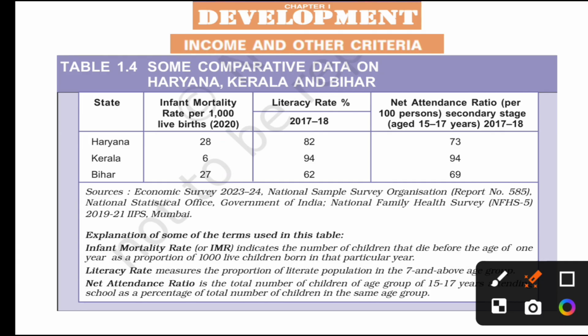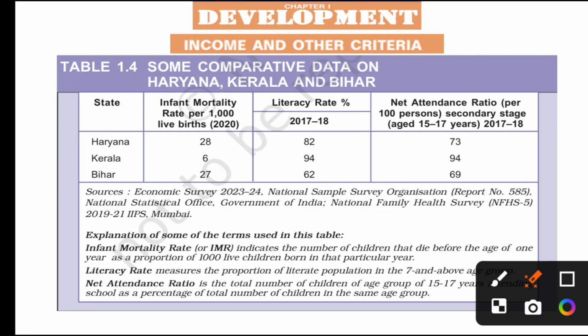Then next, we will see literacy rate. Literacy rate measures the proportion of literate persons in the age group of 7 and above in that region. In 2017-18, the literacy rate in Haryana was 82 percent, Kerala 94 percent, and Bihar 62 percent. So here also Kerala is better, with 94 percent, then Haryana 82 and Bihar 62.